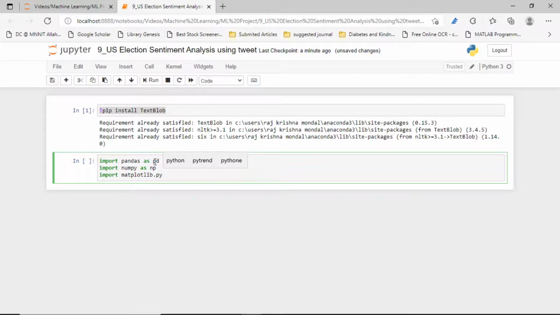Mainly pyplot is the most important one, as plt.